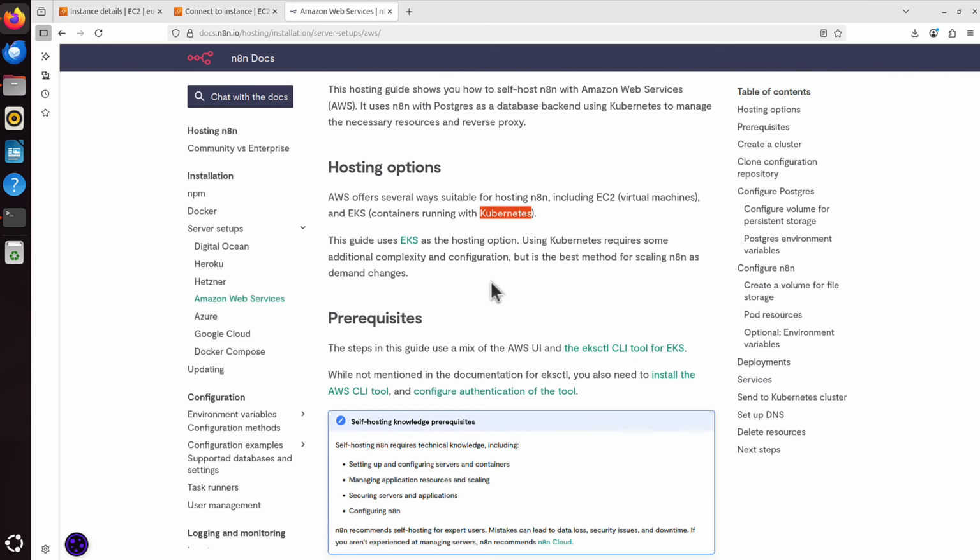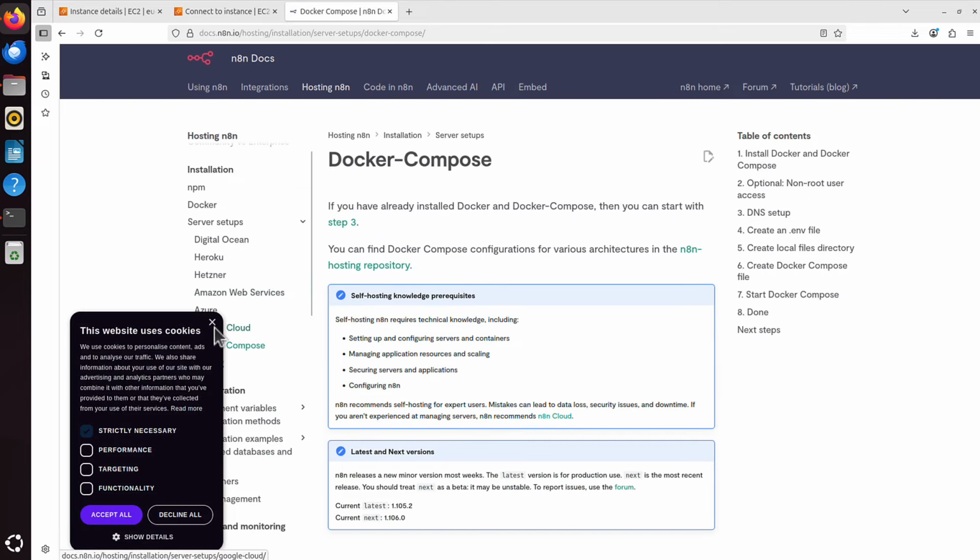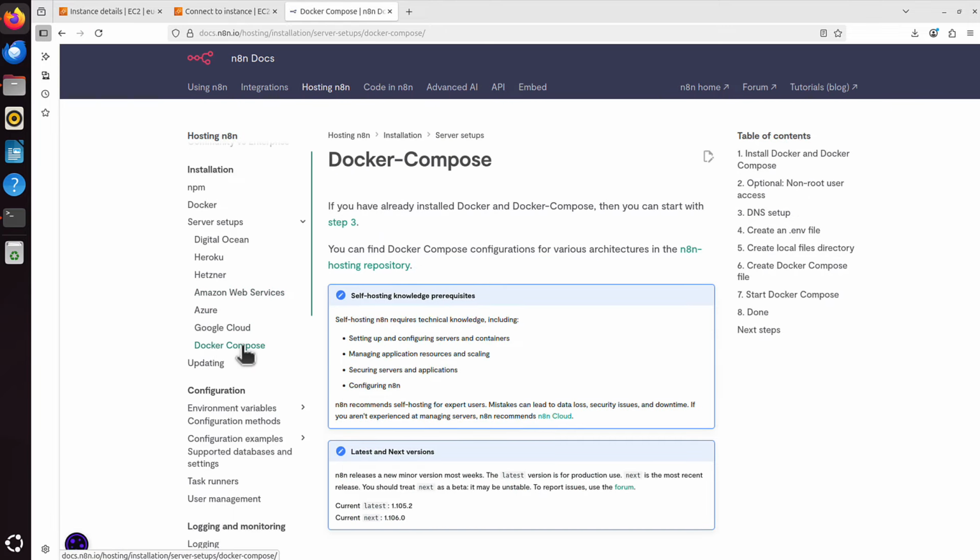What we will use today is a Docker Compose option. I will click on that Docker Compose, and basically this is the option that you can use for any other provider as well. I configured the server in AWS, but you can use the Docker Compose approach for any other cloud solution. Like if you have your server in DigitalOcean or Hetzner or Azure, you can follow exactly the same steps as we are doing here. Let's have a look at what they say here then.